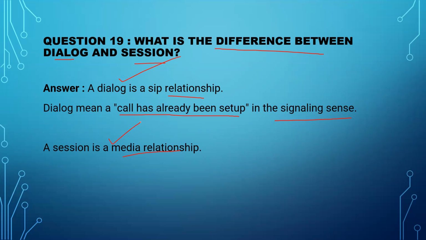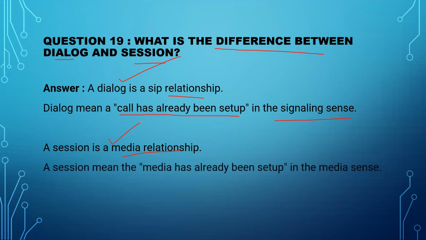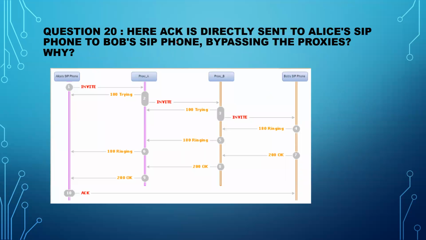That means if there is media, then we can call it a session. If we do not have media, then we can call it a dialogue. I will show it to you in the upcoming questions with the help of an example, right? And like here you can see, a session means the media has already been set up in the media sense, right?